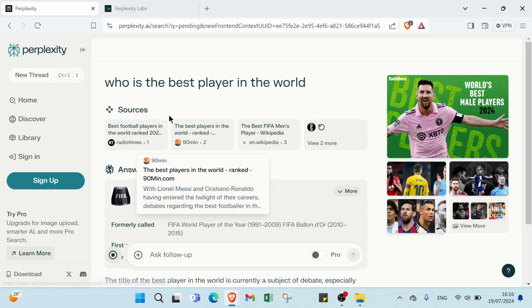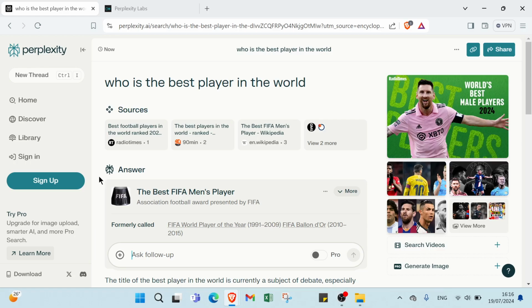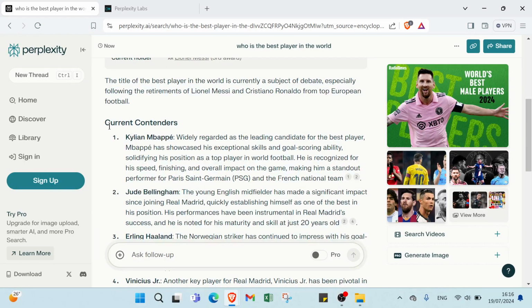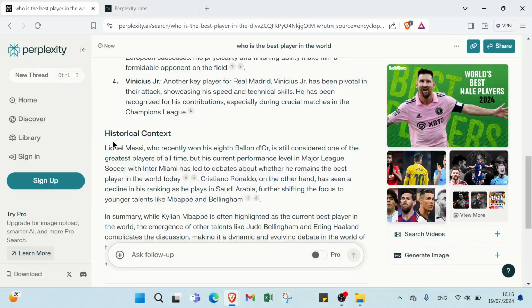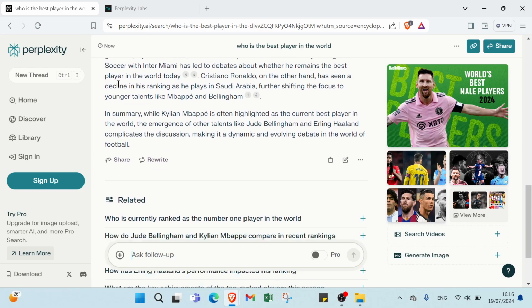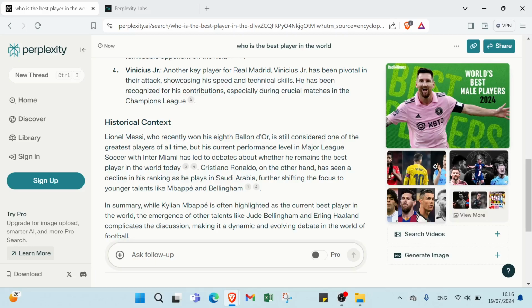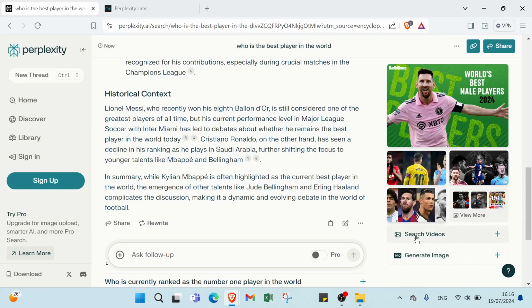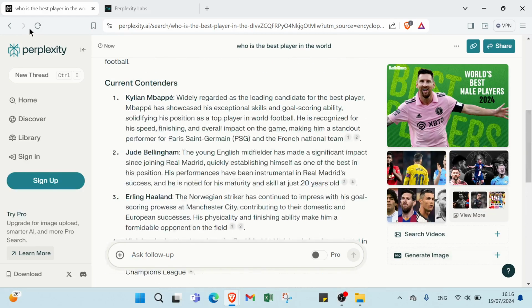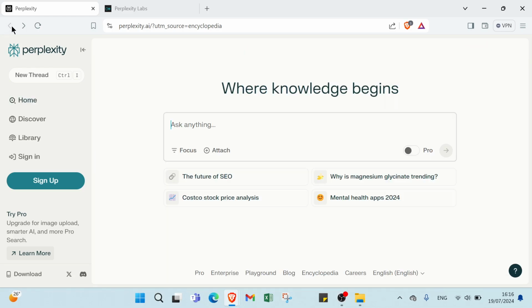Here we have various sources, 1, 2, 3, and view 2 more. As you can see, we have also answers, then current considerations. So it's very helpful because it gives you more options and more sources, and you choose the one you want to confirm your answer. Here we have also pictures if you don't know the player. Also search videos, generate image, as you can see. So this is why it's one of the best websites.